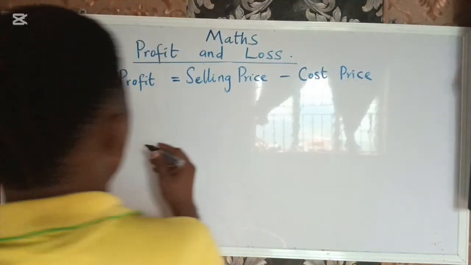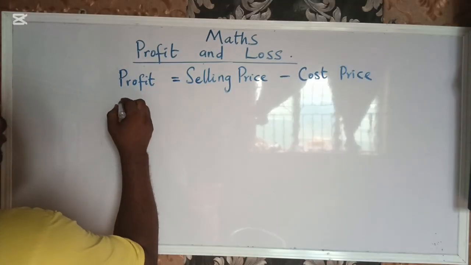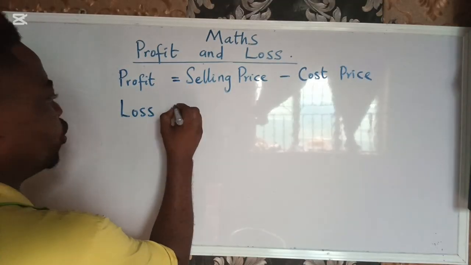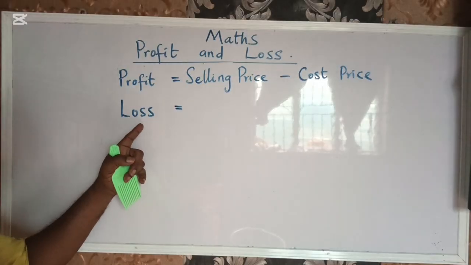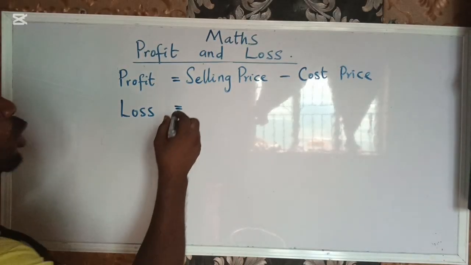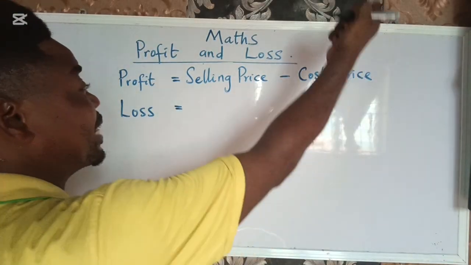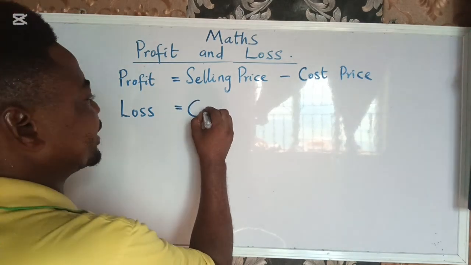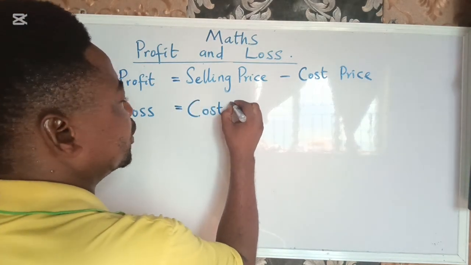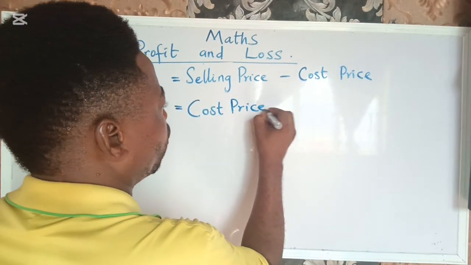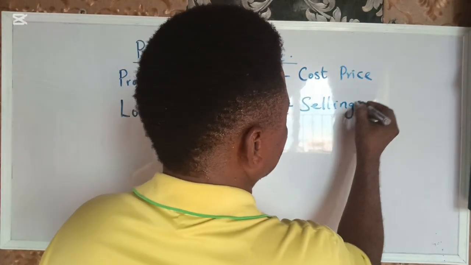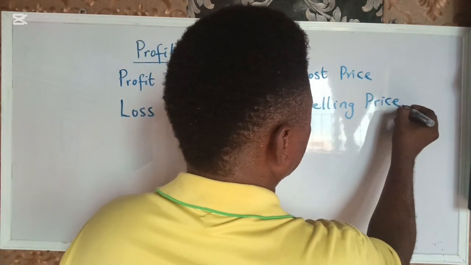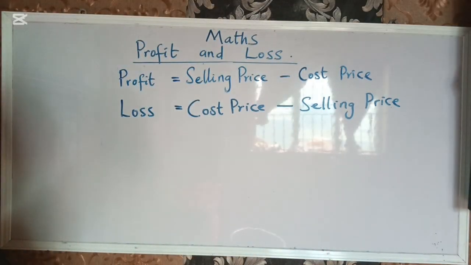So we go to the loss now. We know that the only thing that can make any trader have a loss is when the cost price is bigger than the selling price. That means the excess money on the cost price over the selling price. That is when we say there is a loss.